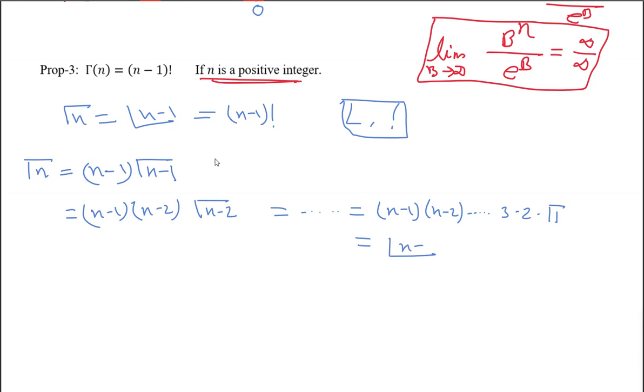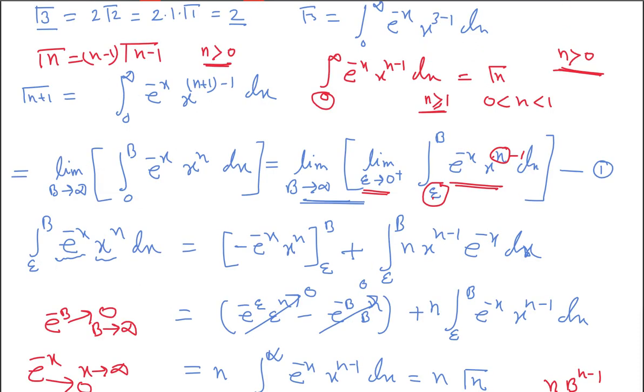So this will be factorial n minus 1. If I ask you to find gamma 7, no need to apply that formula; as 7 is an integer, the value will be 6 factorial. And the proof is simply like this. So this is property number 3.